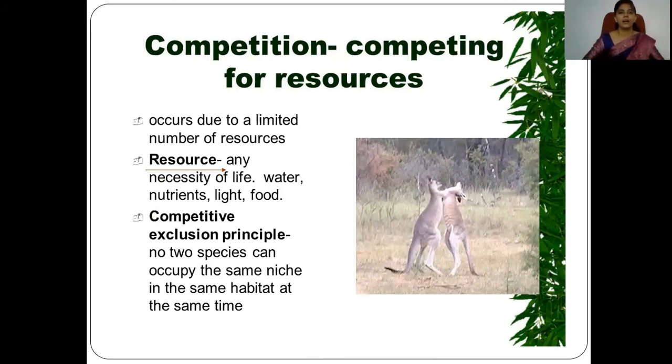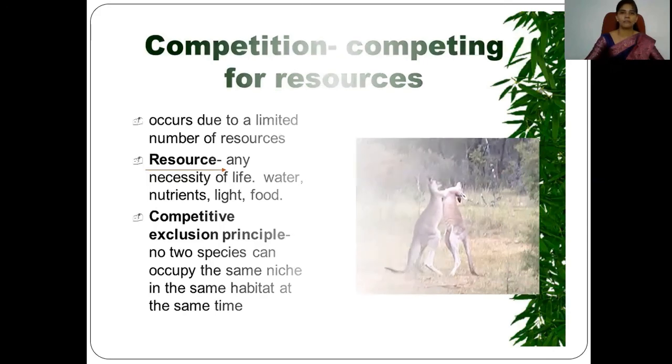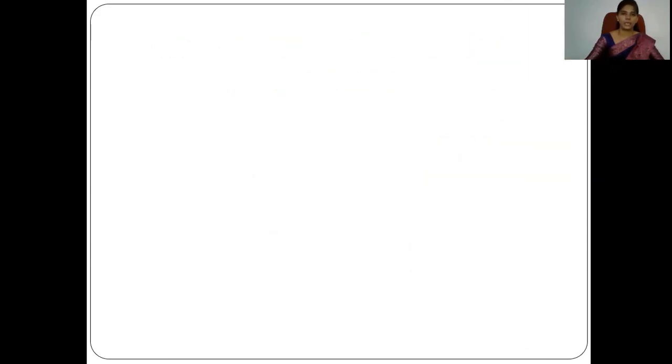The fewer the resources and the more animals present in that particular environment, the more everyone wants to obtain those resources. For example, nutrients, water, and food. So this competition occurs in nature, and this is a negative type of interaction.